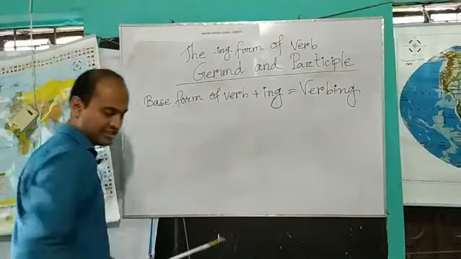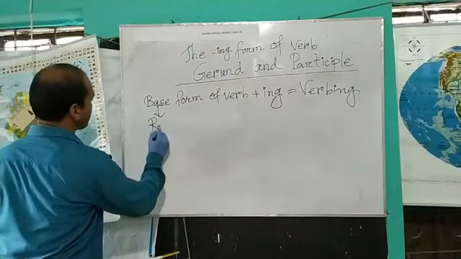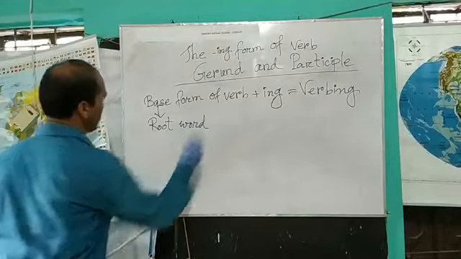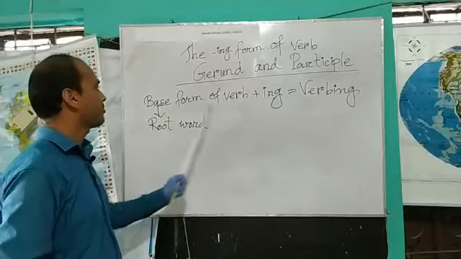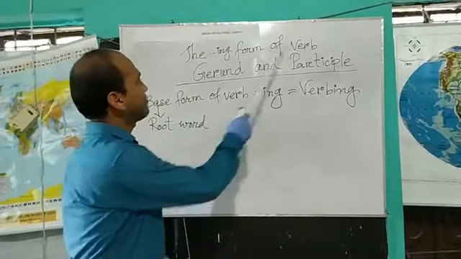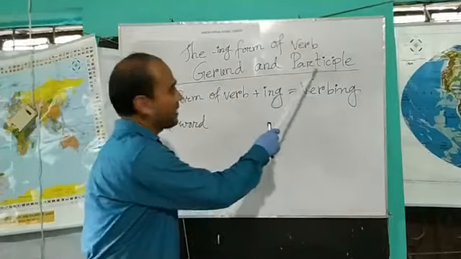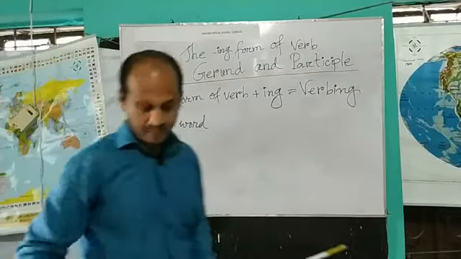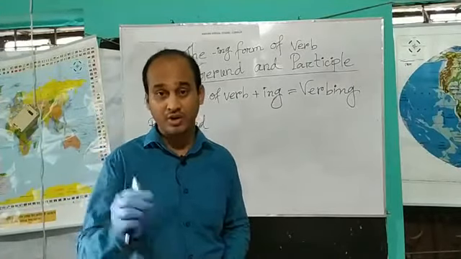What is base form? Base form is the root word of the verb. When we add ing with the root word or base form of verb, it will be verbing. This verbing, or ing form of verb, acts as gerund and participle in our sentences. If you have any question, please make comments in our comment box.